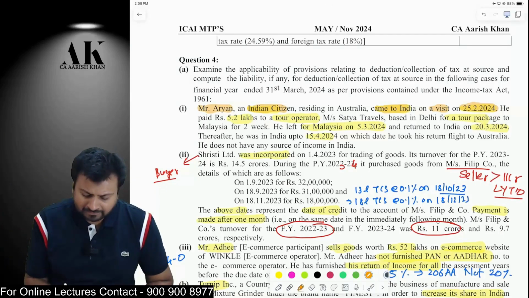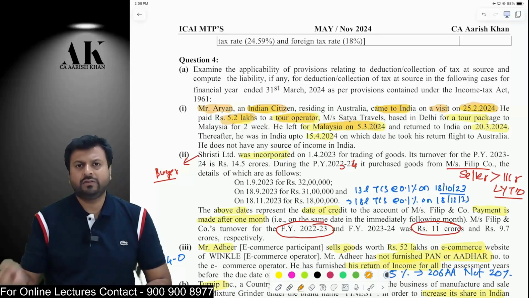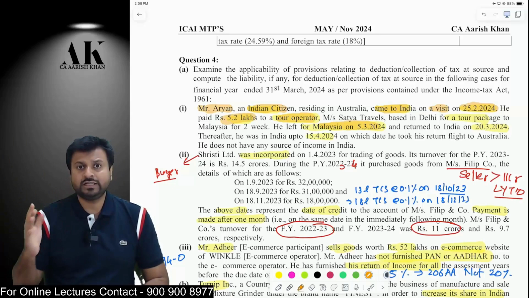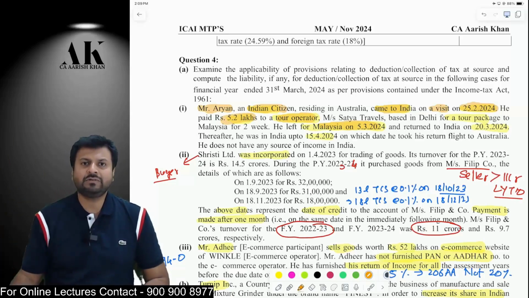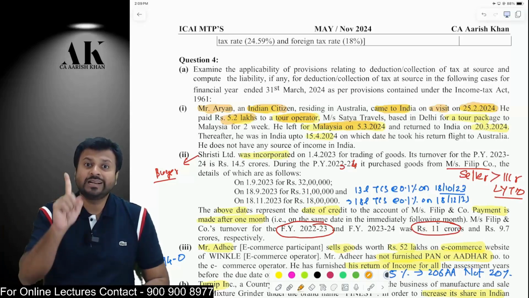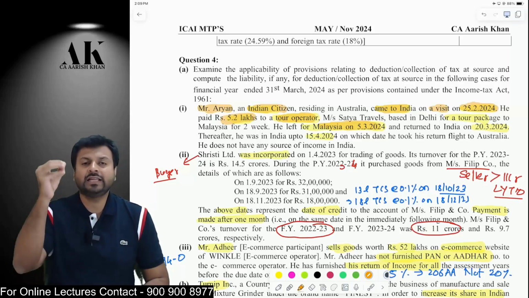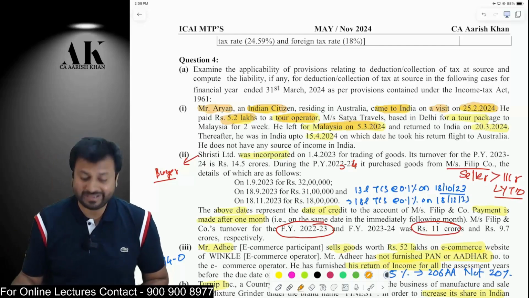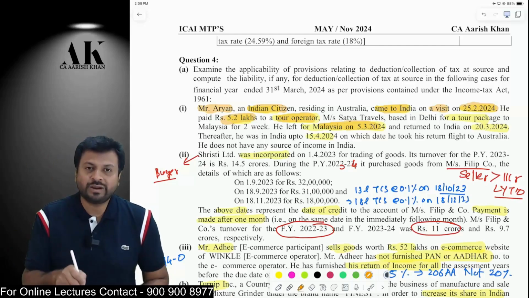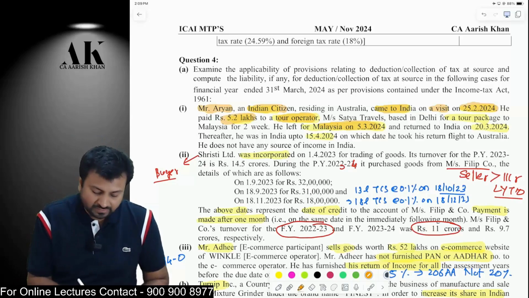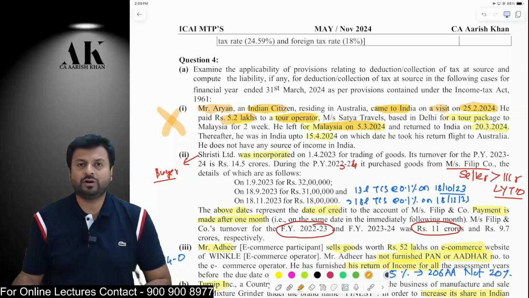Now, he came to India and he booked a tour for Malaysia of 5.2 lakh rupees. Remember, if you book an overseas tour package program, you are liable for TCS. But in this case, the CBDT has given a notification that if a non-resident comes to India for a visit and books a tour operation, etc., or sends money outside India, then the provisions of 206C(1G) are not applicable, not applicable, not applicable.